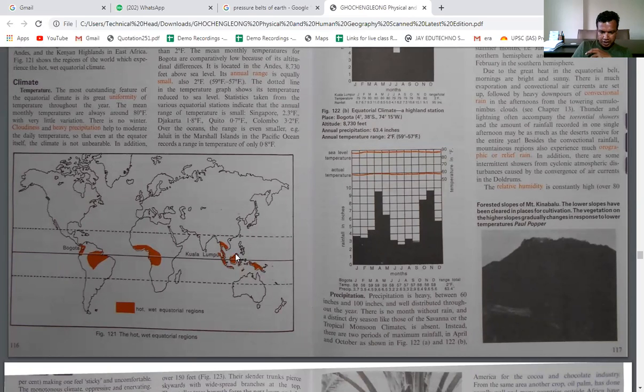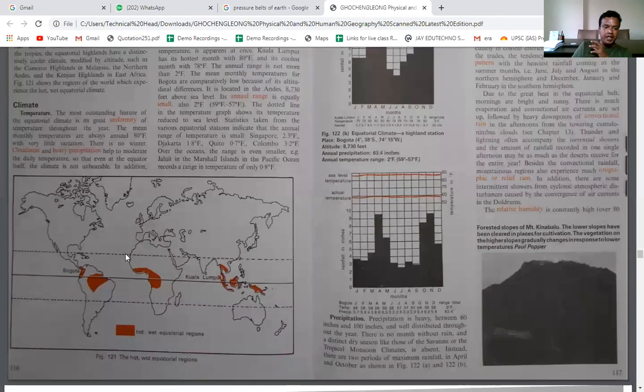In this region we have countries like Indonesia, Malaysia, Borneo, Singapore. These are the countries located in Southeast Asia. So in this area, in the middle of Africa, and in the northern part of South America, we have the equatorial type of climate. This is the location of the equatorial type of climate.